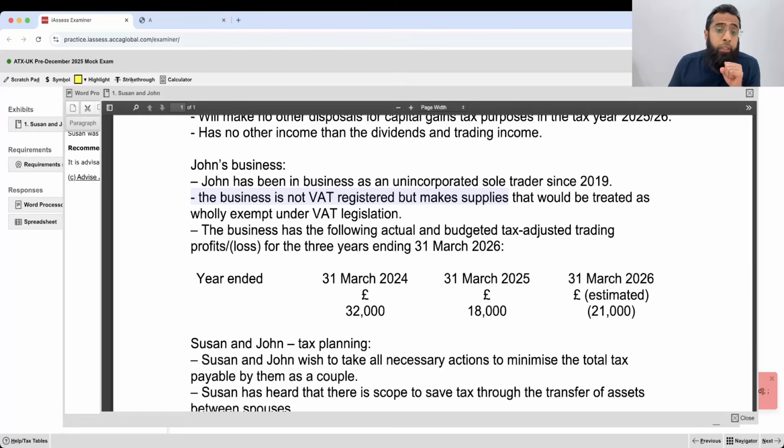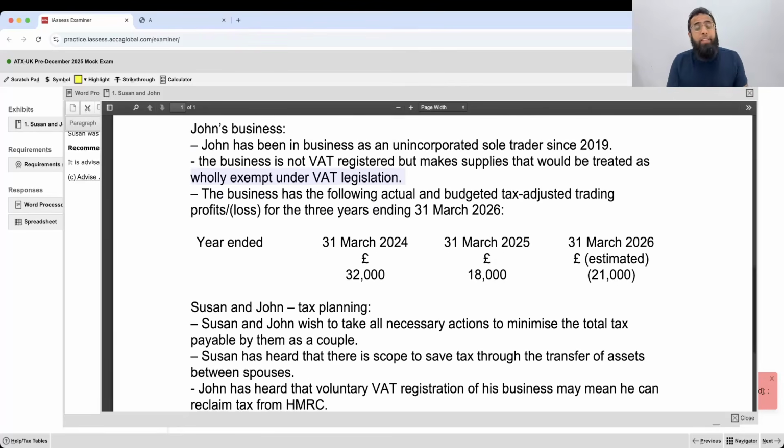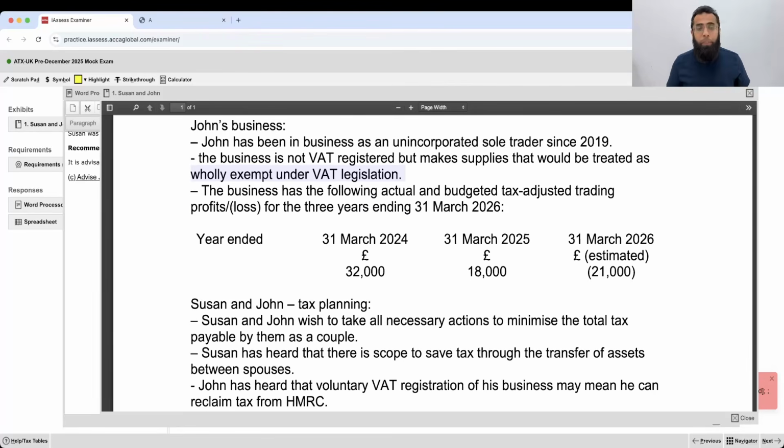If you read here, it's a very important statement. The business is not VAT registered, but makes supplies that would be treated as wholly exempt under the VAT legislation. So if you're dealing in exempt supplies only, the problem is that your input VAT is not recoverable. The reason is that for exempt supplies, input tax recovery is not allowed.